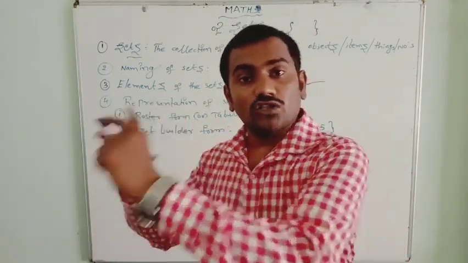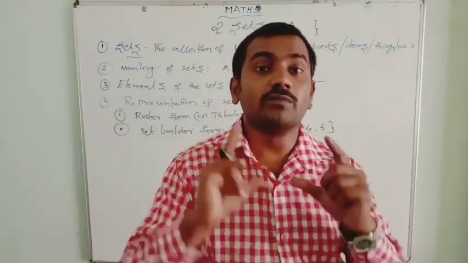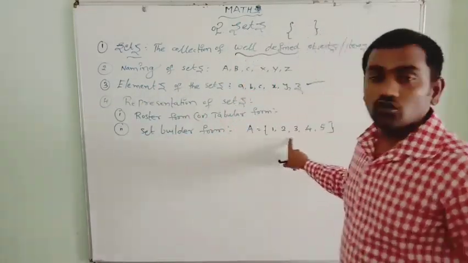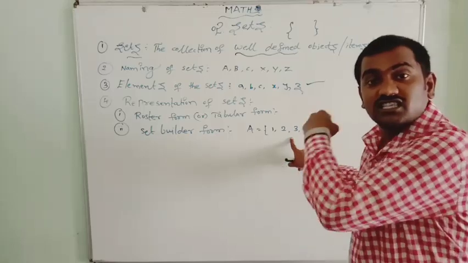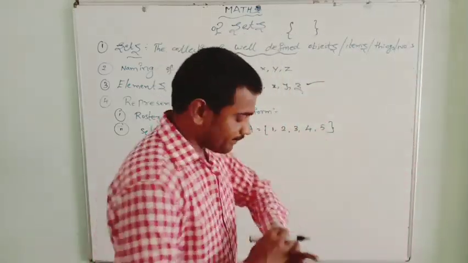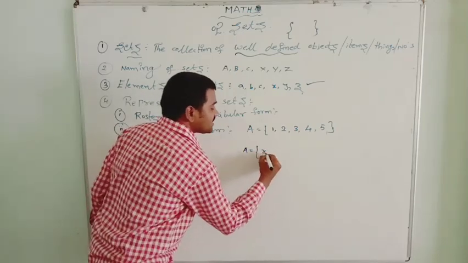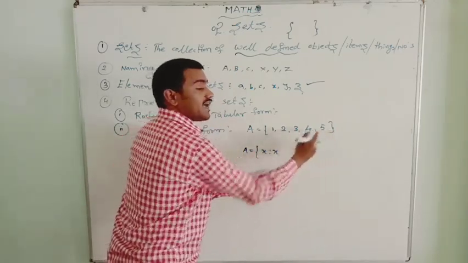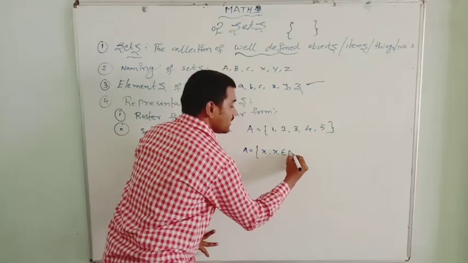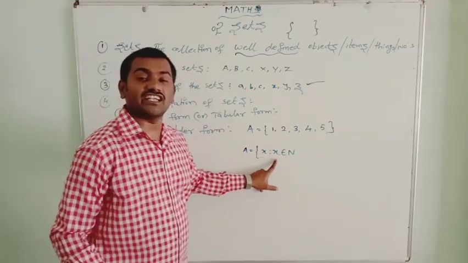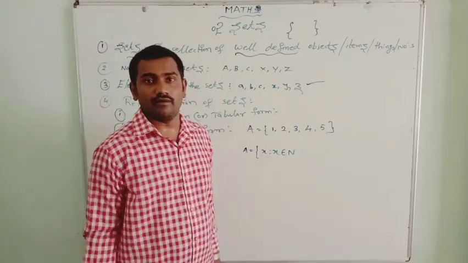They will give you the roster form and ask you to represent it in the set builder form. Here this is a roster form, and we need to represent it in the set builder form now. Then set A equals X is such that X belongs to natural numbers.